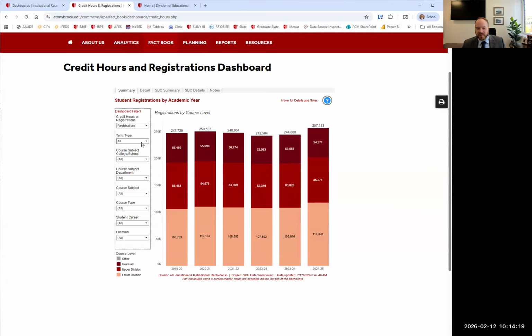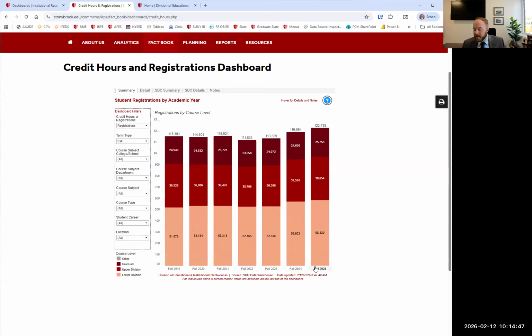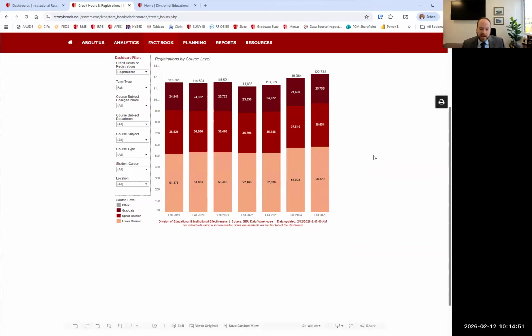It defaults to showing all terms, but we can choose to show just fall and spring academic year, or fall, spring, summer, winter by themselves. You'll notice that we're only showing 24-25 here. As we've mentioned, spring 26 hasn't made its full official snapshot yet, so if we were to show a full year with only part of the year, it would look really strange. So we don't allow seeing the whole year when something's not available. But since we've already had fall 25, if we change the term to fall, this will unlock and you can still see what's happened in the fall. I'm going to leave it on fall right now.